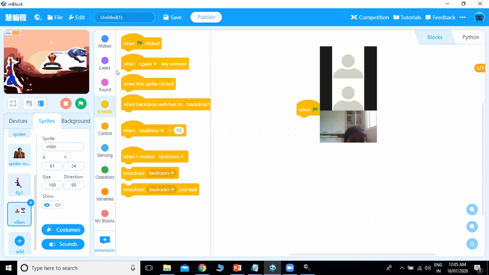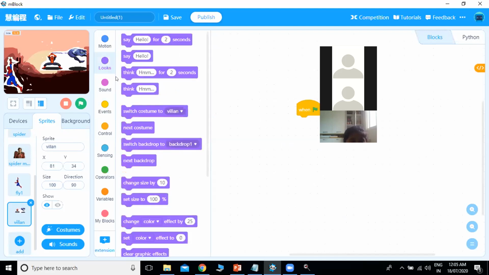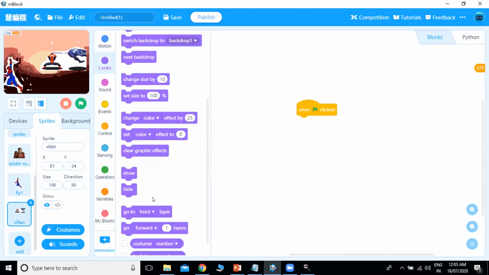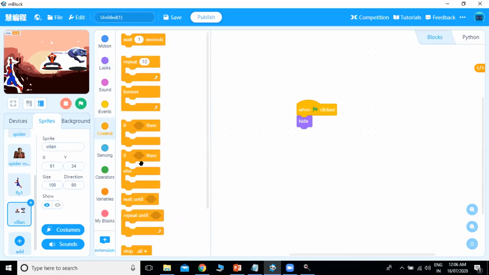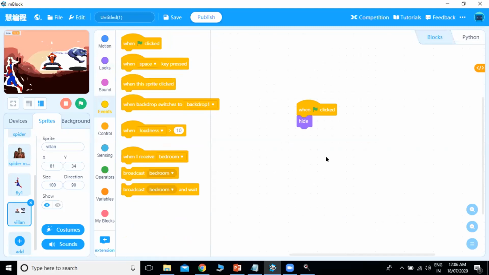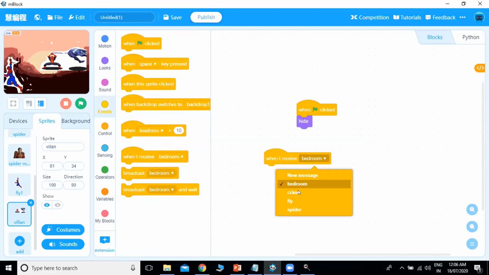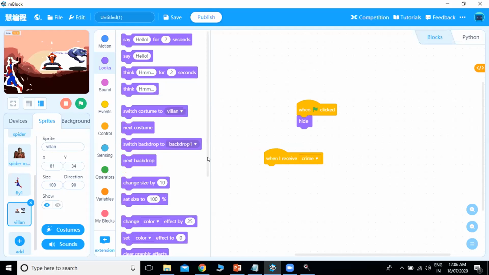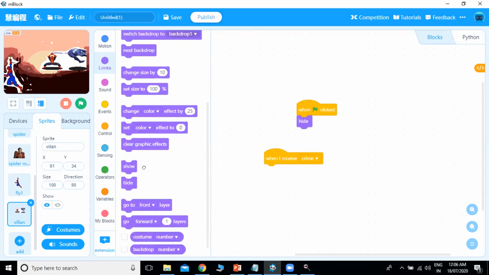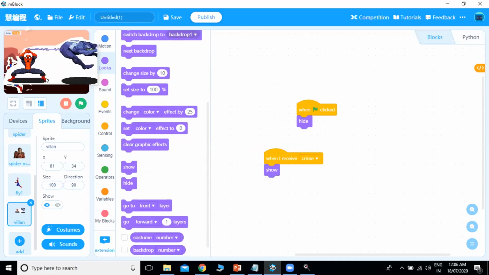So first I will use when green flag clicked. After that, when green flag is clicked, it will hide. Okay, and when it receives the message, that is fight message or crime message. Okay, so crime message, when it receives, it will show. Also we have to set the position for our Spider-Man. So this will be the position. So we'll go to